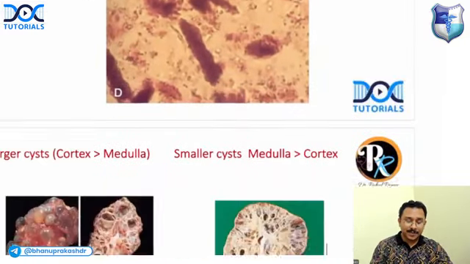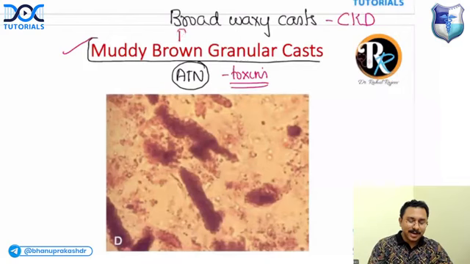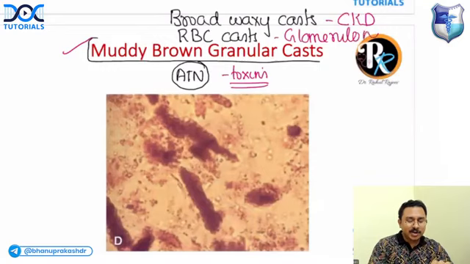Okay, important. And in which condition do you get RBC cast? RBC cast is seen in glomerulonephritis. So in glomerulonephritis, you will have dysmorphic RBCs and RBC cast.